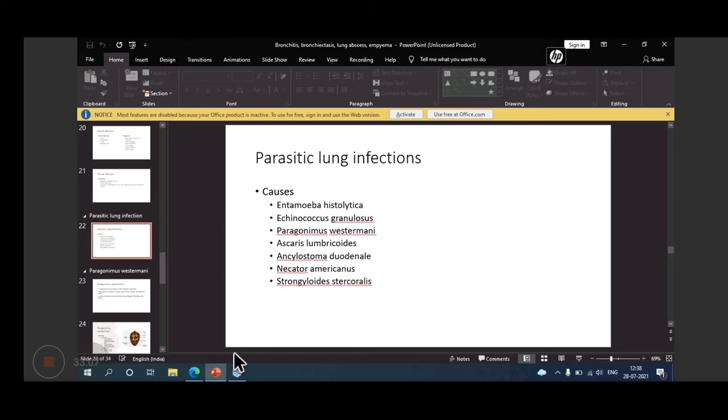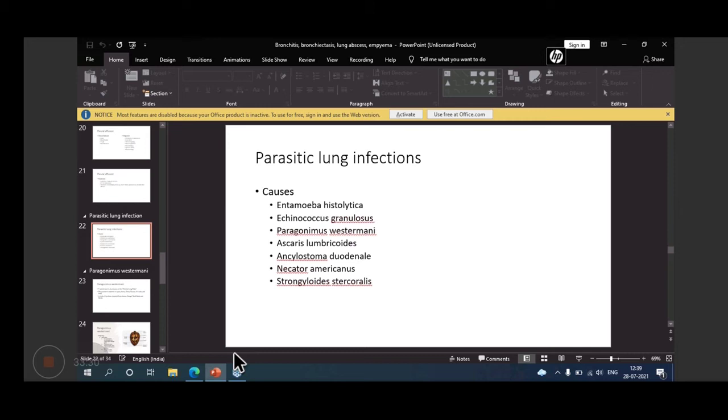And then Ascaris lumbricoides, again, is primarily a causative agent of intestinal infection, because this is an intestinal nematode. But its life cycle is such that it passes through the lungs.